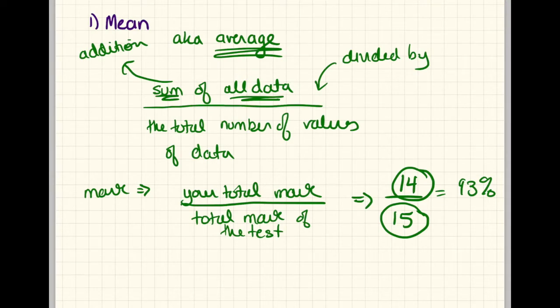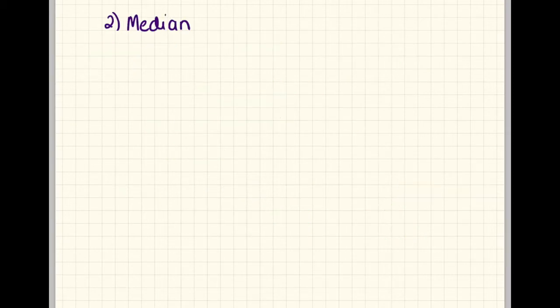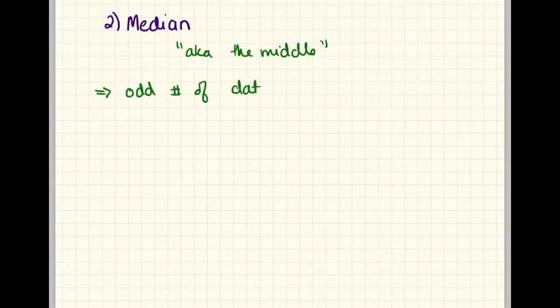We're actually going to come back to mean in a second because there's another thing I need to show you in terms of calculating the mean, but we'll hold on that for a second. Then we're going to talk about the median. A lot of people like to call it the middle, but it gets a bit complicated sometimes. If you have an odd number of data values, the median is in the middle.